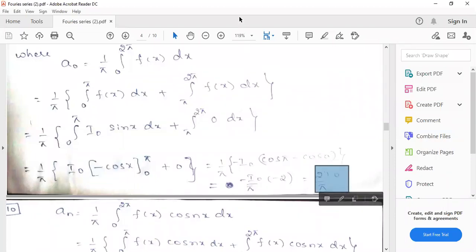Anybody is having doubt till now? Anybody? In case you are not getting any step, you can clarify now only. No, no, sir. Okay. Shweta, understood? Yes, sir, I'm audible. Shreya, yes, sir.